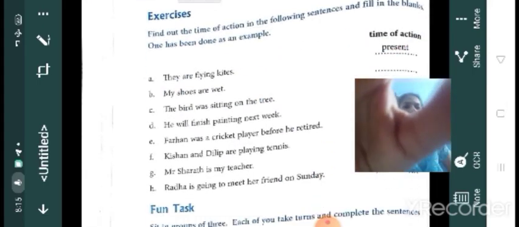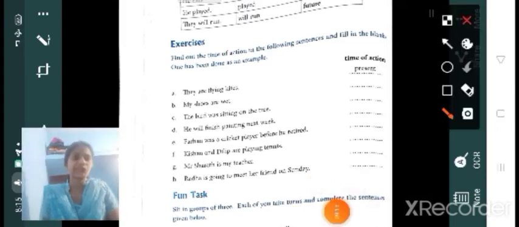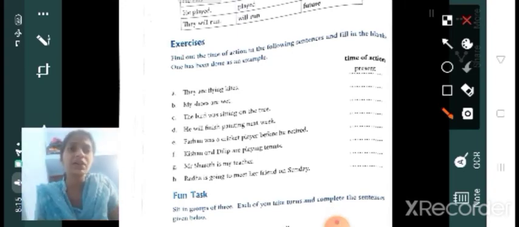Okay. So next exercise we can do together. Find out the time of action in the following sentences and fill in the blanks. One has been done for you.